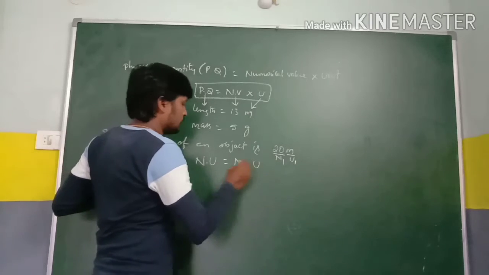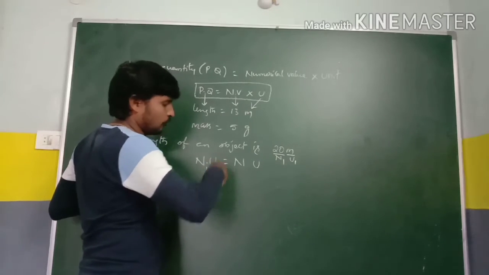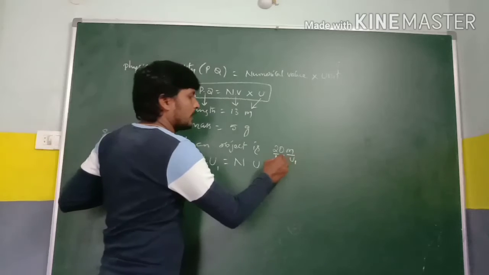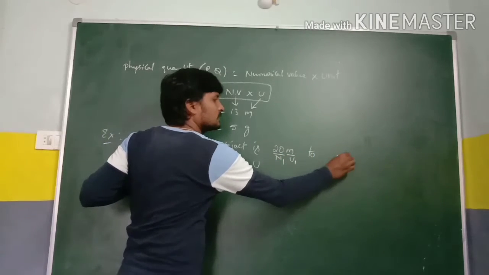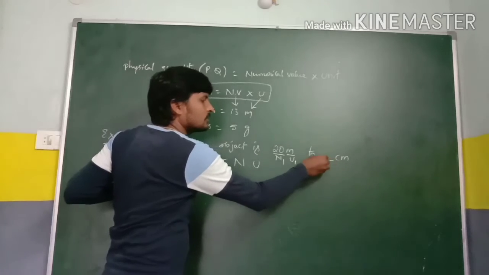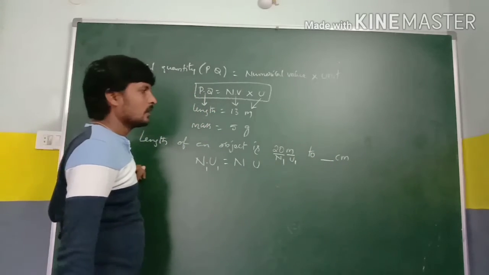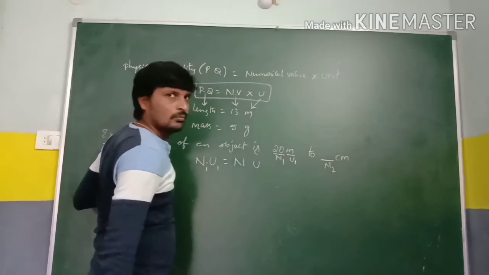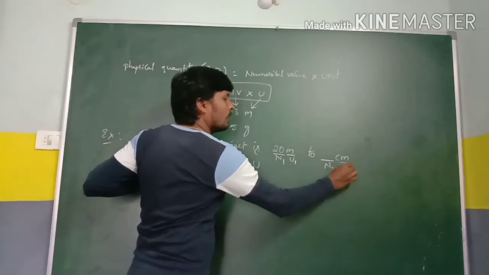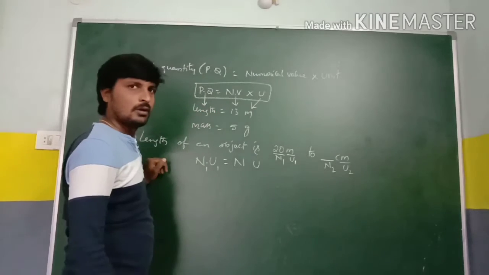Now I need to convert this 20 meters to centimeters. Here I don't know the n2 value, and I know the u2 value.